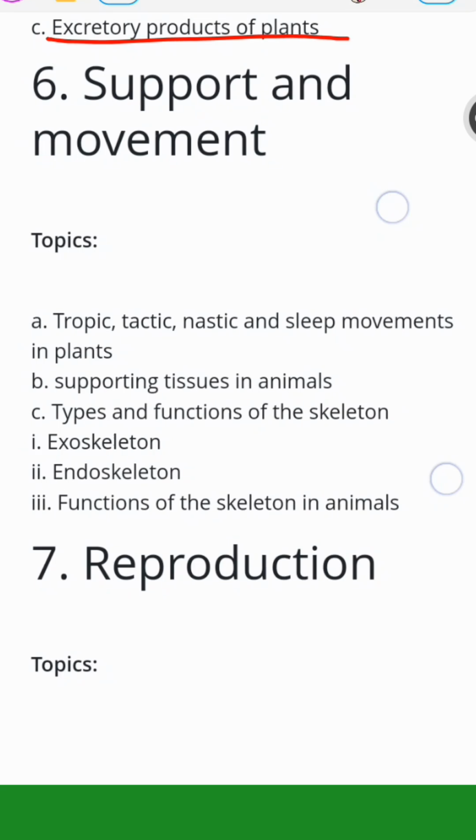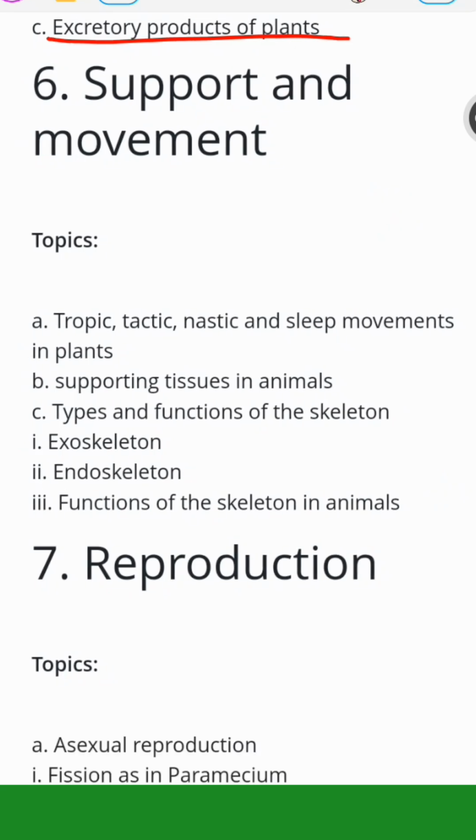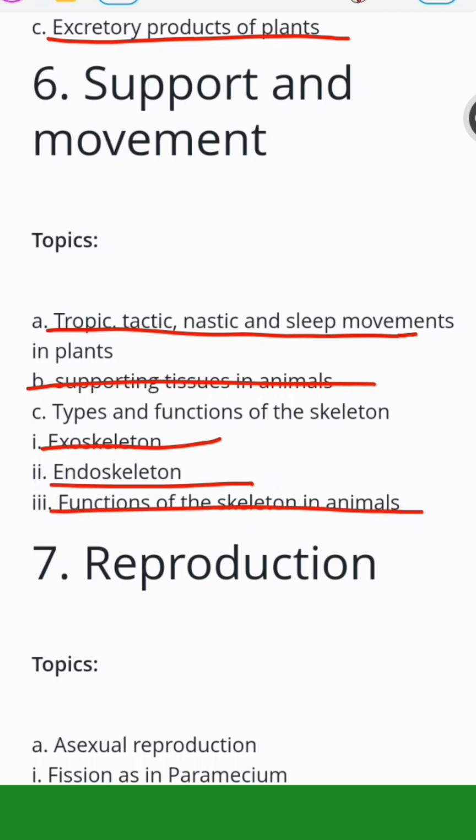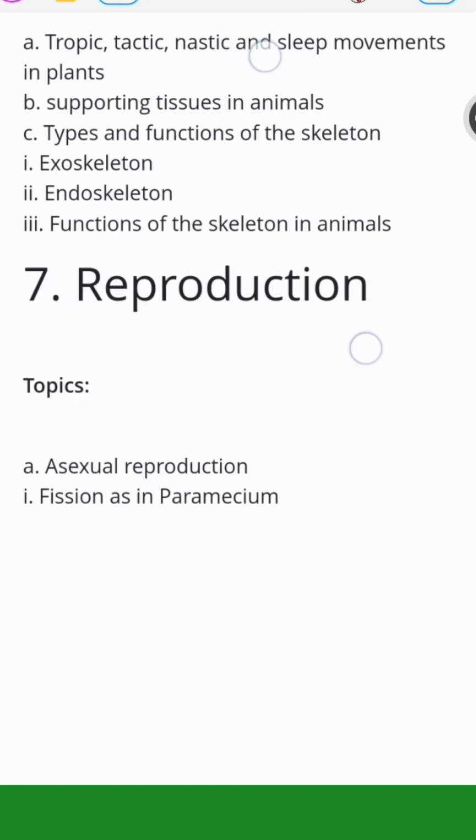Support and movement, talking about the skeletal system. You want to talk about tropic, tactic, nastic, and sleep movements in plants. Then supporting tissues in animals, exoskeleton and endoskeleton, these are the types of skeletons. Then the function of the skeleton in animals. What's the function of the skeleton? Focus on that.